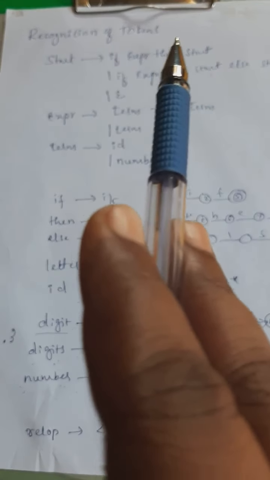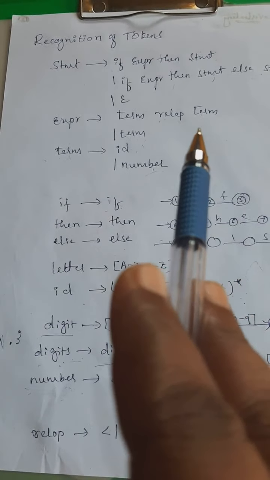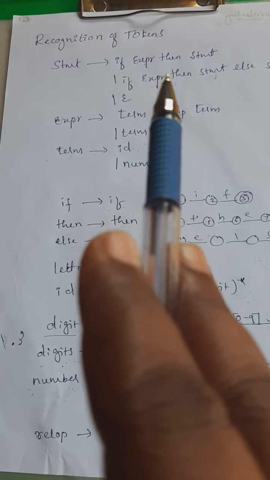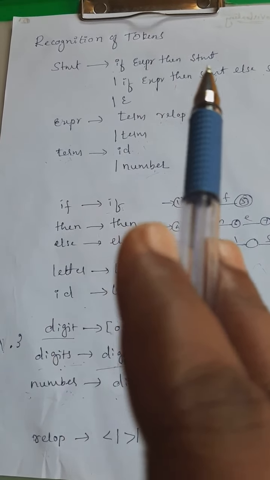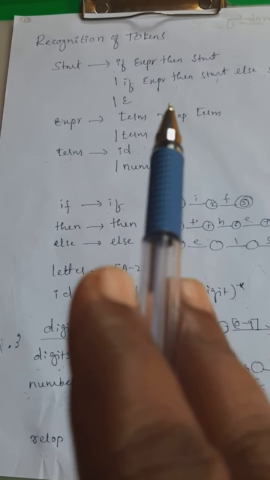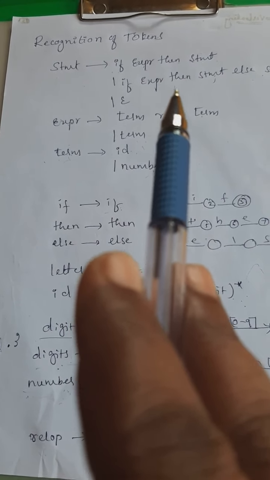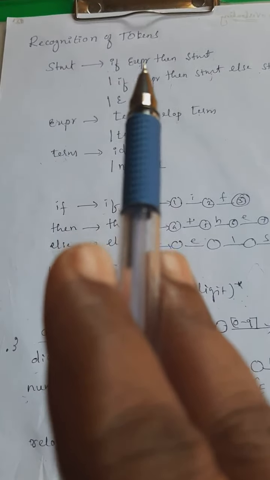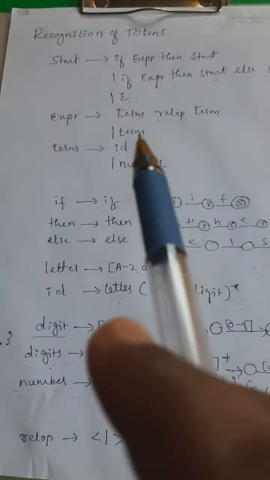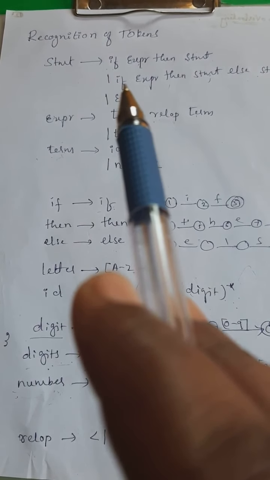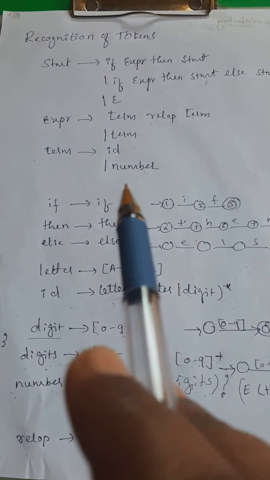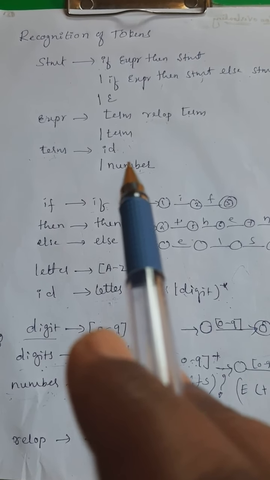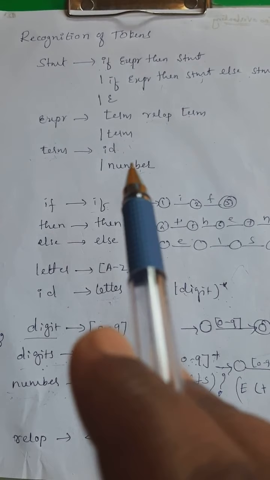So in the right part of the rule, after excluding the grammar symbols, that is expr, statement, term, whatever is left out in the right part of the rule, those are all considered as tokens here. So after excluding the grammar symbols, what is left out in the right part of the rule? It is if, then, else, relop, id and number. So I recognized 6 tokens from this statement.